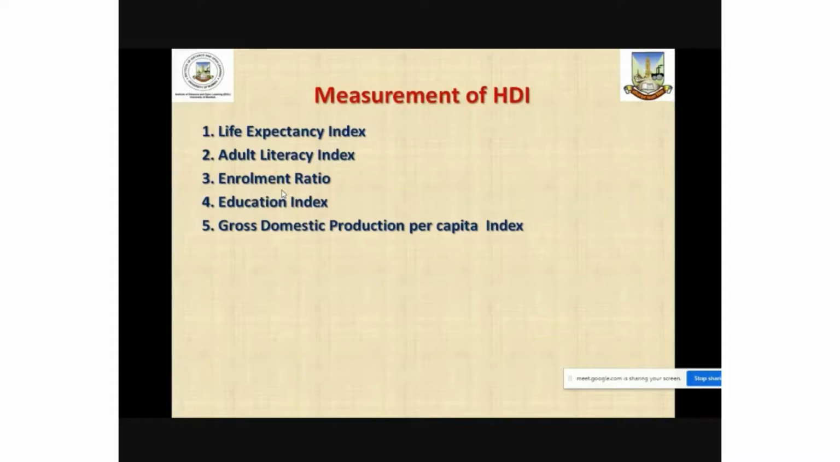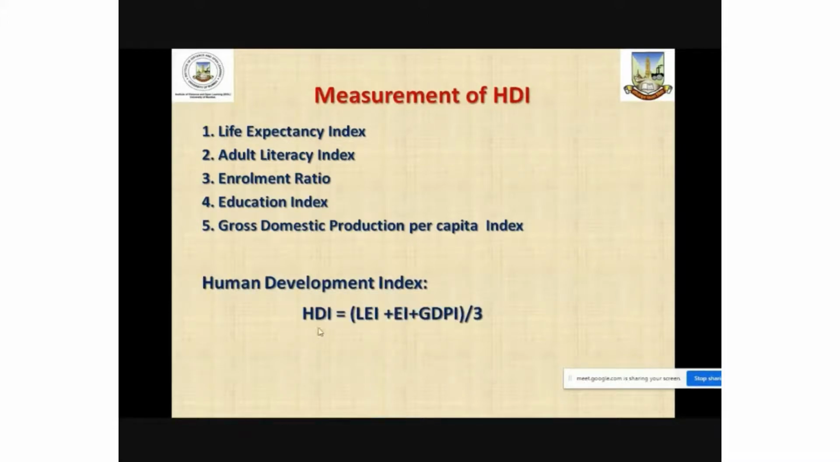And then gross domestic product per capita index is also used, because purchasing capacity or purchasing parity is also an important indicator of human development, which is very closely associated with economic development. So per capita GDP is another important index used to calculate HDI. After calculating all these three important indices, that is life expectancy index, education index, and gross domestic product index per capita, they are used to calculate the human development index.